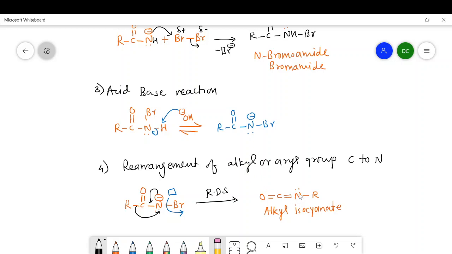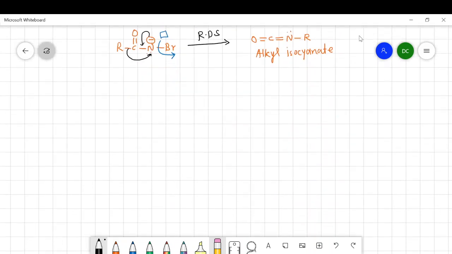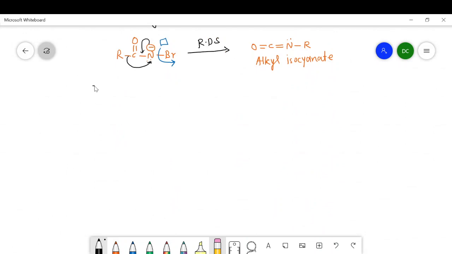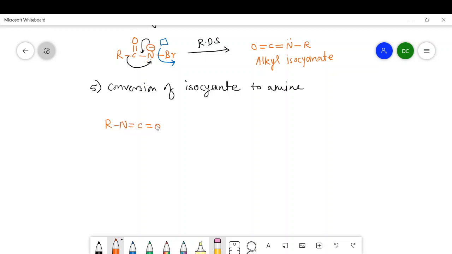Now this alkyl isocyanate undergoes a series of reactions with the water and alkali to form the corresponding amine that we are going to study in the fifth step. So the fifth step is conversion of alkyl isocyanate into amine. I will write here fifth step, conversion of isocyanate to amine. I will write alkyl isocyanate RNC double bond O. Nitrogen has a lone pair, oxygen has two lone pairs, plus a water.